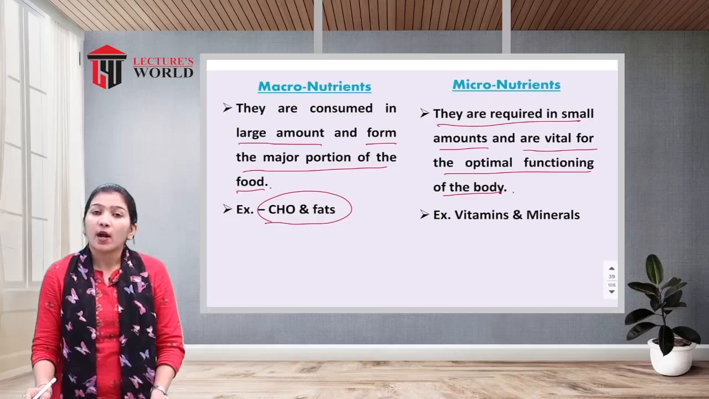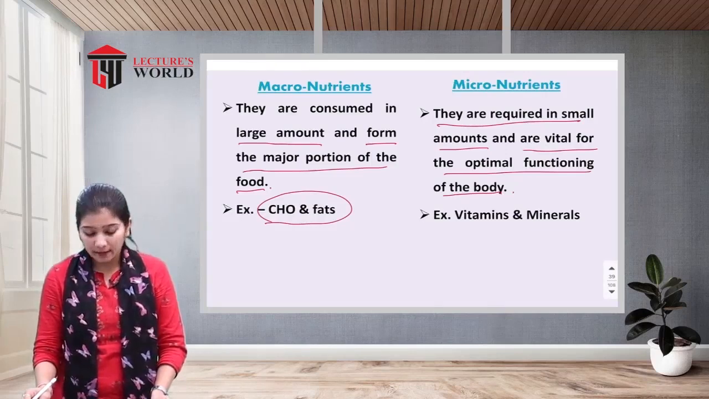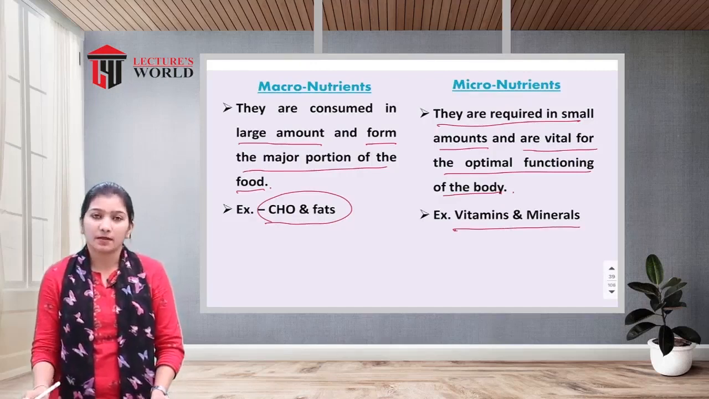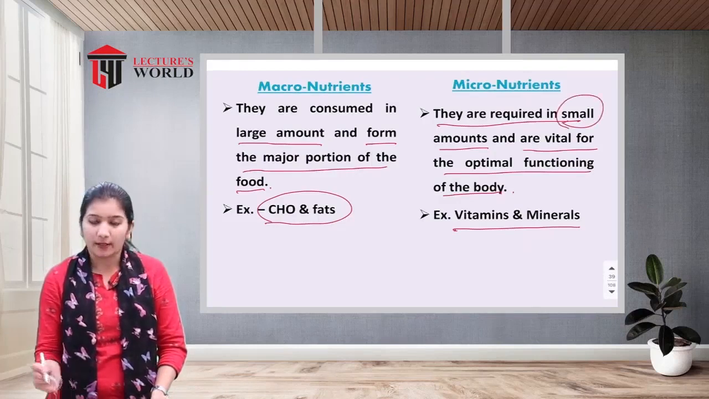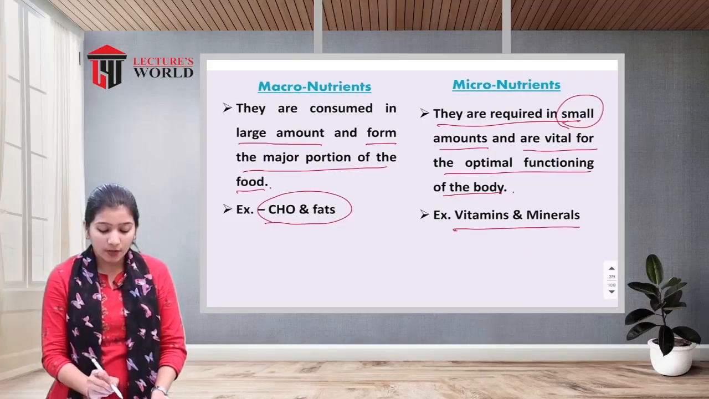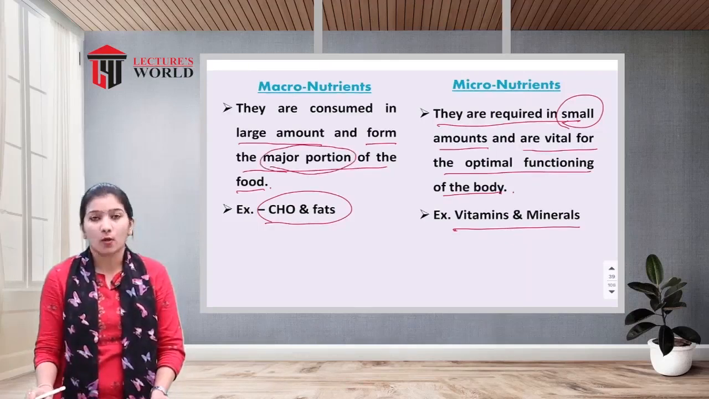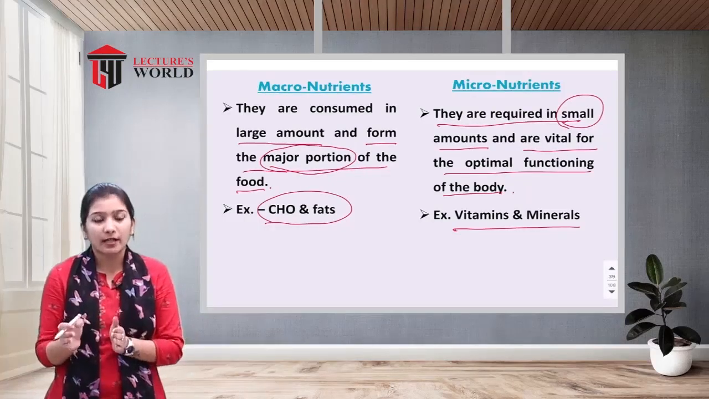So they are required for optimal functioning of the body and for the formation of some of the substances in the body like blood, bones and teeth. Examples of micronutrients are vitamins and minerals. Micronutrients are required in a small quantity, whereas macronutrients are required in a major portion, that means in a large quantity. So you can clearly identify the difference between macronutrients and micronutrients.